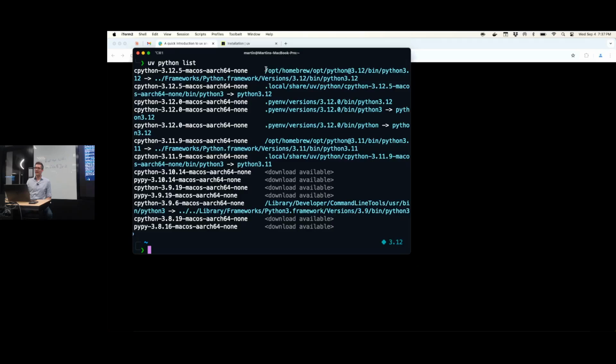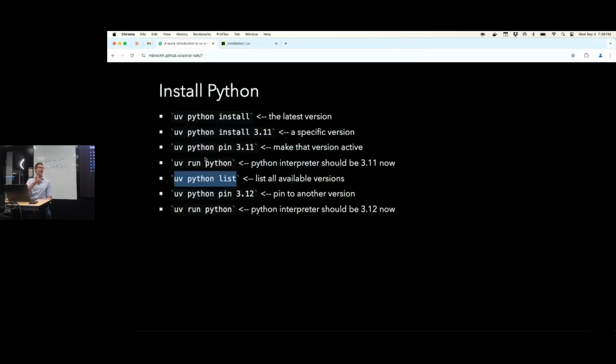If you want to know what versions you currently have, you do it this way, uv python list. And it's interesting, it finds Homebrew Python. This one here is the one that uv has installed. This one is the one that came with my MacBook, right? So if uv finds that you already have a certain version, it's not going to reinstall it. It's just going to use that version that you already have, right? And if it can't find the version anywhere, then it's going to download and install it. Okay, let's pin back to version 12.